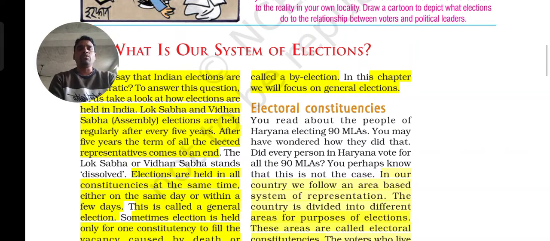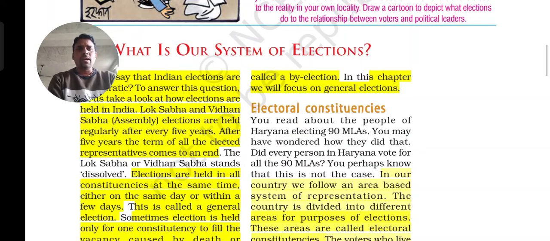Then again the election takes place. If people like the previous leader, he may become the leader again, or if they don't like him, they may choose a new person, as you saw in the story of Haryana.